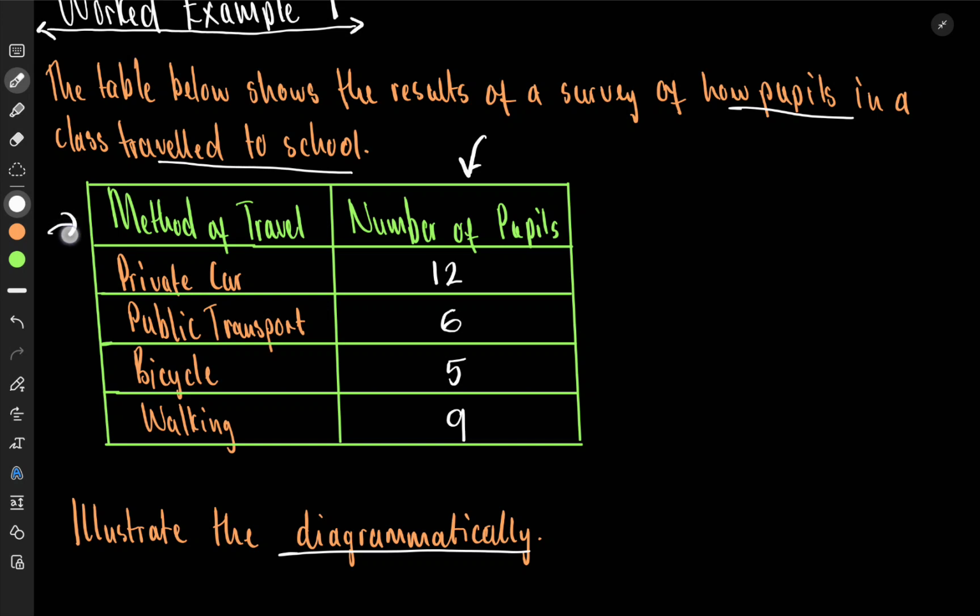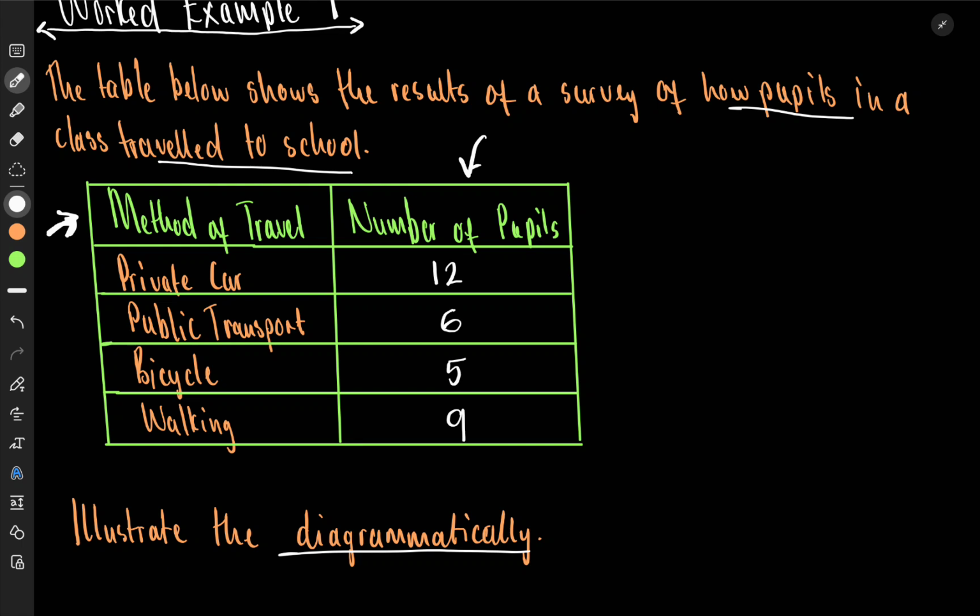Here is the type of data. Here's our data. When we want to see what type it is, we look at the data, not the number. The amount has nothing to do with the data. What is the data? Method of travel. What do we have? Private car, public transport, bicycle, walking. These are the data we have, and it is qualitative.